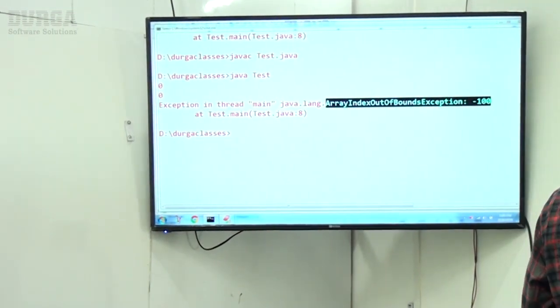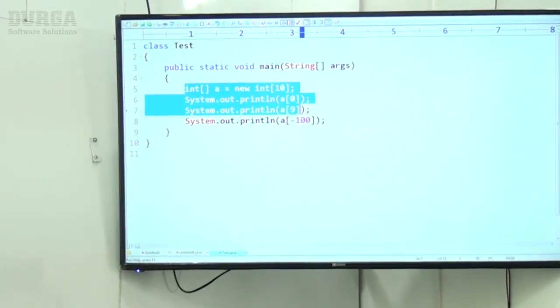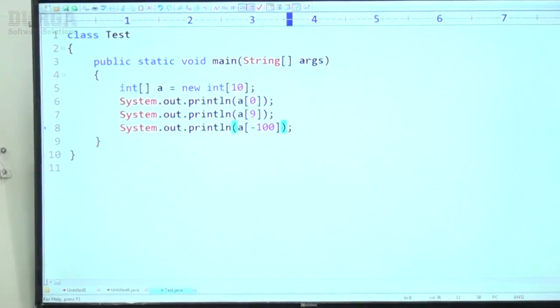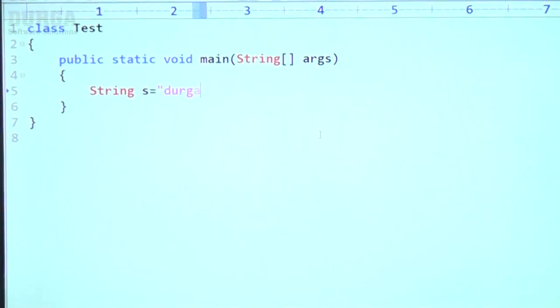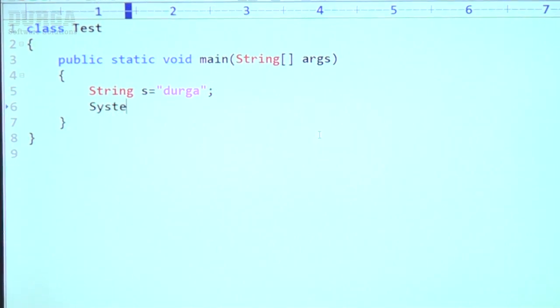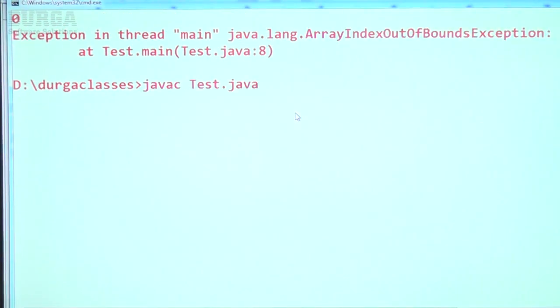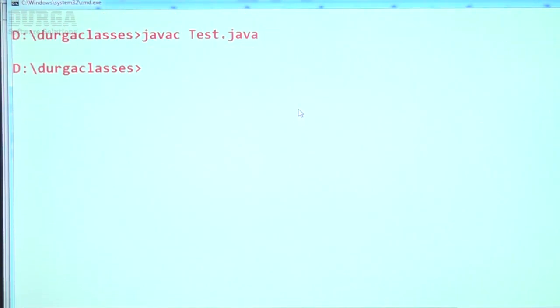Observe a bit carefully. Here I am taking String s = "Durga". Now System.out.println(s.length()). What is the answer we are going to get? Perfectly valid. The code compiles fine, the code runs fine. We are going to get 5 as the answer.